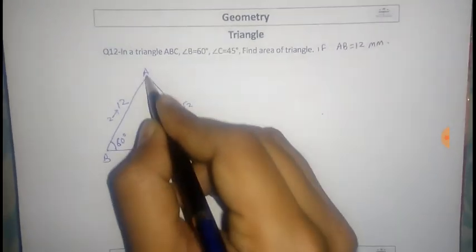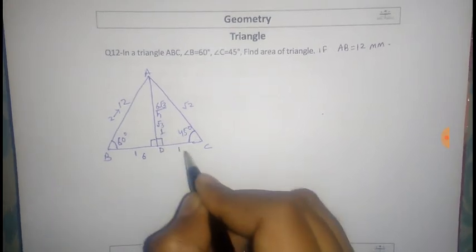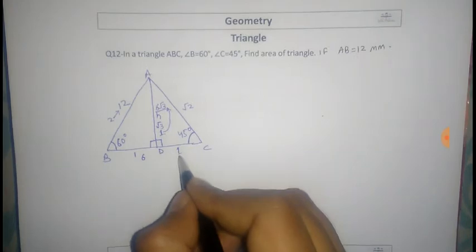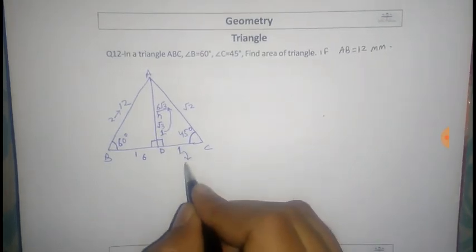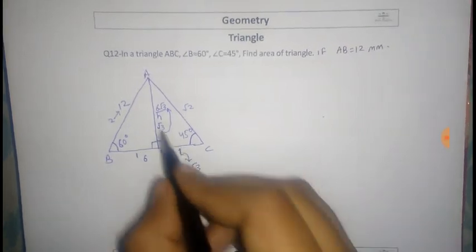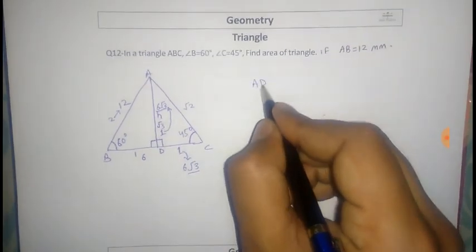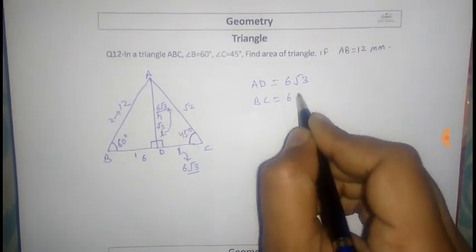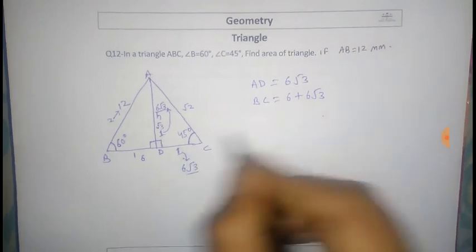From this triangle, this is 1 and this is 1, so this 1 will equal 6 root 3. So our AD is equal to 6 root 3 and BC is equal to 6 plus 6 root 3.